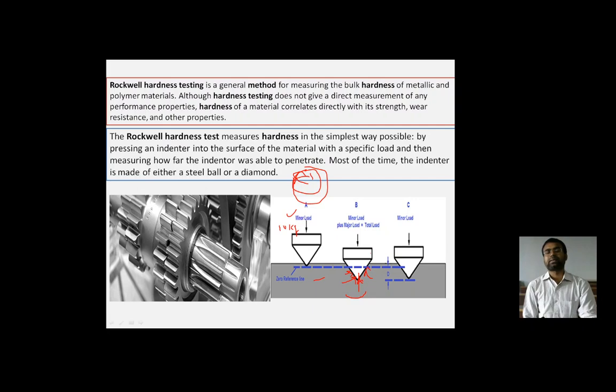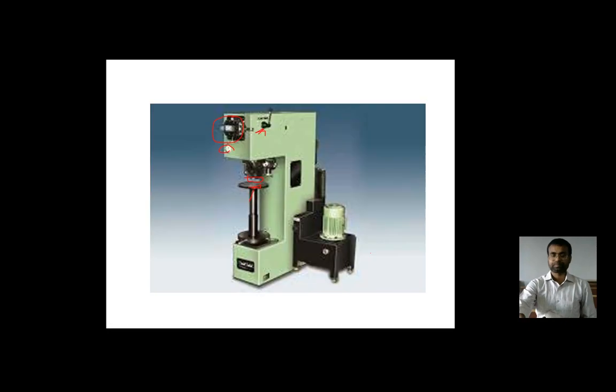So the Rockwell test measures hardness in the simplest way possible, by pressing an indenter into the surface of a material with a specific load and then measuring how far the indenter was able to penetrate. कितना वह penetrator material के अंदर घुस पाता है, penetrate हो पाता है. Most of the time the indenter is made of either a small ball or a diamond shape.